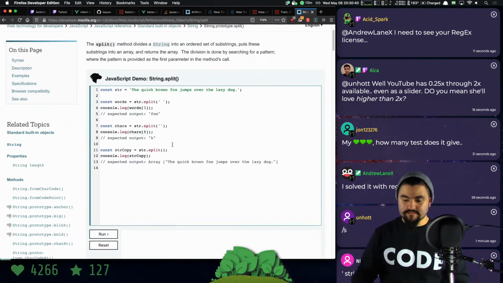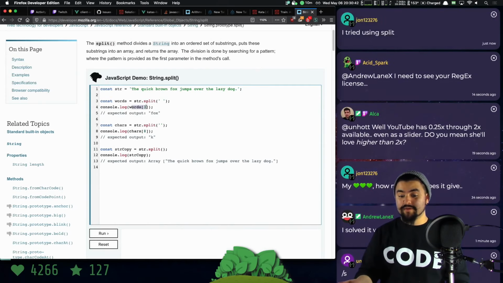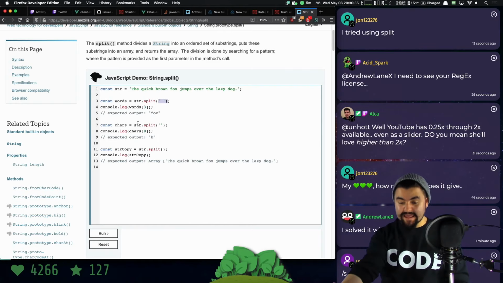You can see how people have used it here. We have this sentence, the quick brown fox jumps over the lazy dog. If we call split on that string with a space character, that's going to give us back an array with all the words inside of it, anything that was separated by a space.